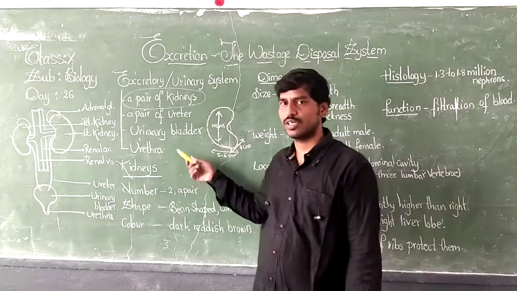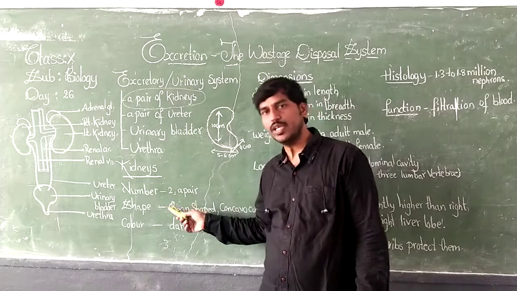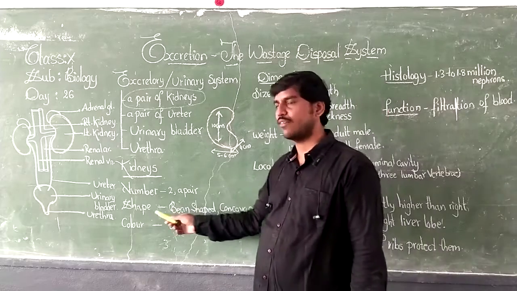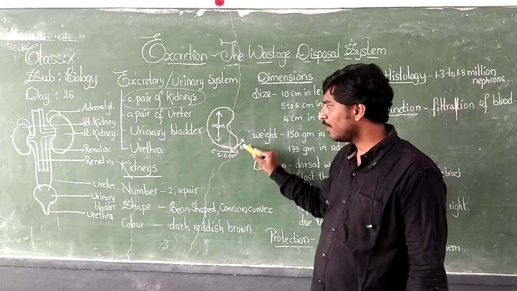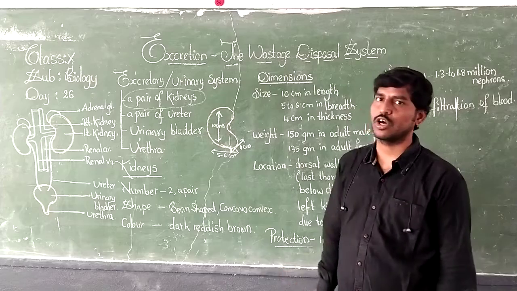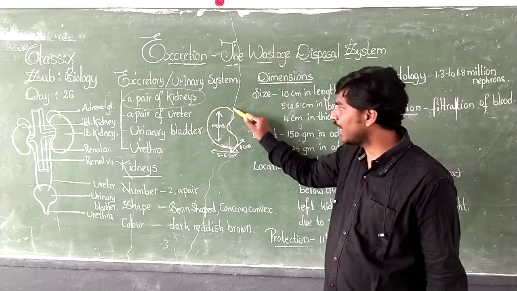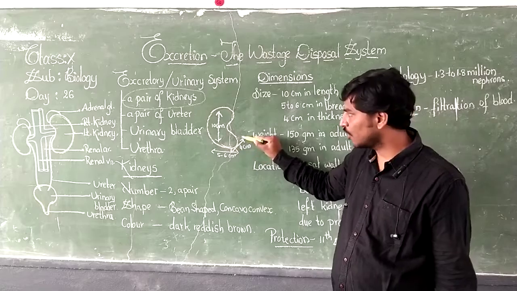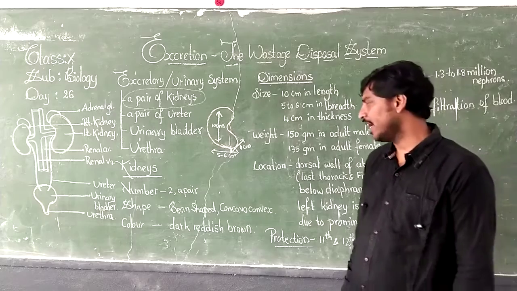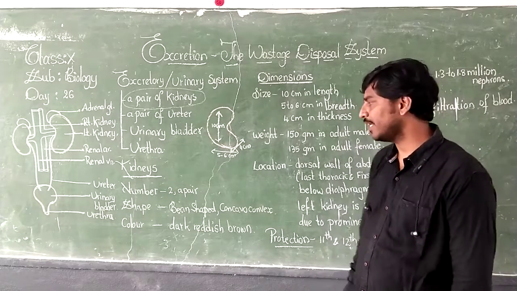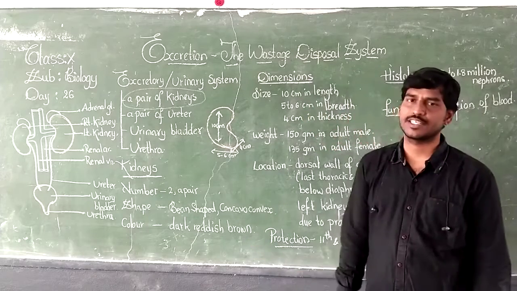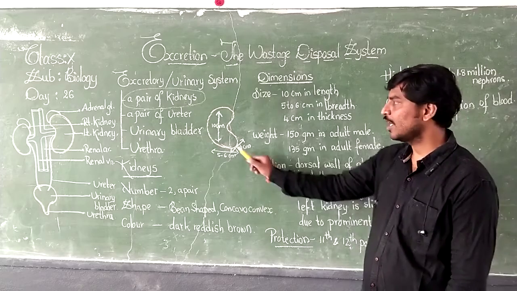Now let us look at the kidneys. They are two in number, we call them a pair of kidneys. Next, what is the shape? They are bean shaped, and they are concavo-convex. You can see a concave surface and a convex surface. Therefore we call them bean shaped with a concavo-convex shape. Then next, what is the color of the kidneys? They are dark reddish brown in color.